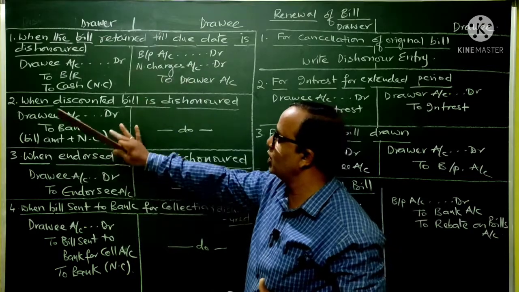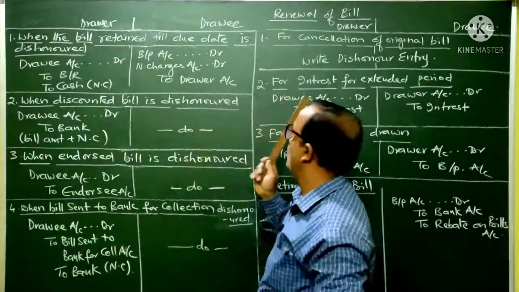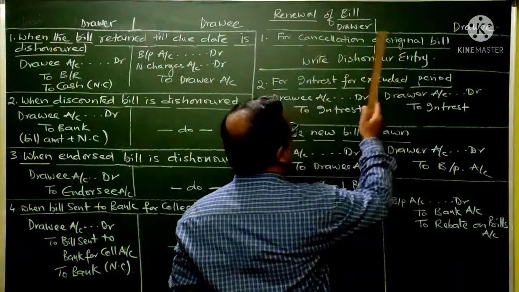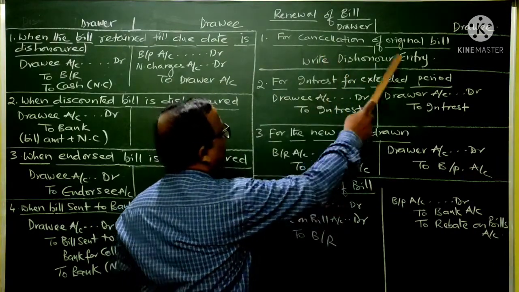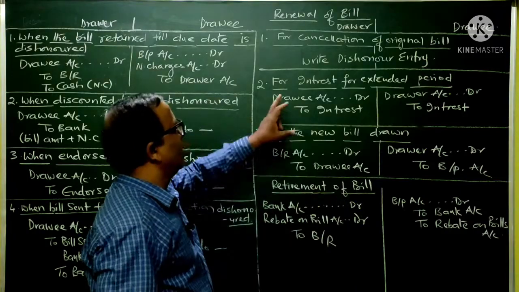But these entries, without the noting charges, we are going to write in both parties. So for cancellation of the original bill, we should write a dishonor entry without noting charges in the drawer's book as well as the drawee's book. Next.